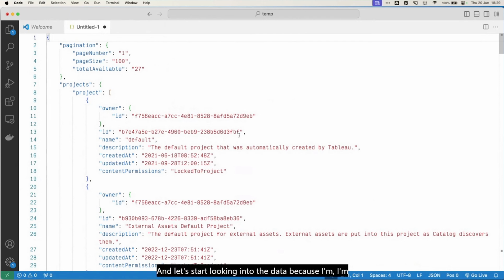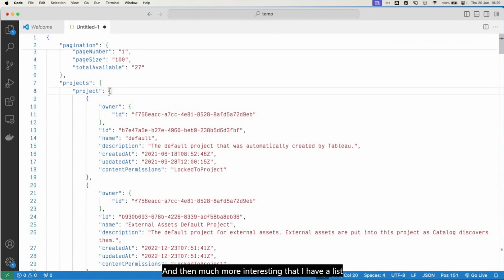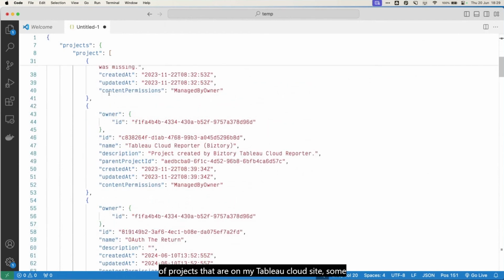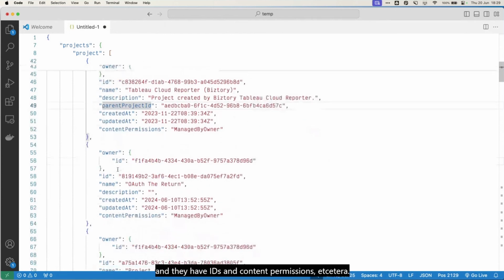And let's start looking into the data, because I'm being very descriptive about what we see, but what's really in here? So first, there's a bit here that describes the pagination. In fact, what I'm seeing is that I have a total of 27 projects available. And then much more interesting is that I have a list of projects that are on my Tableau Cloud site, some of which have a name, well, I guess all of which have a name, some of which have a description, and they have IDs and content permissions, etc.